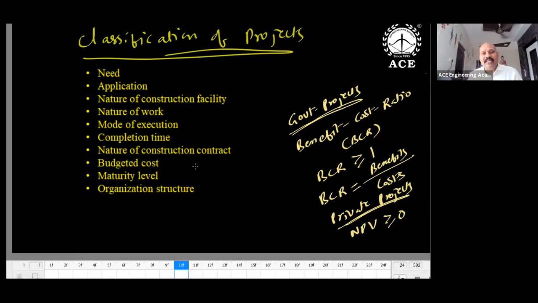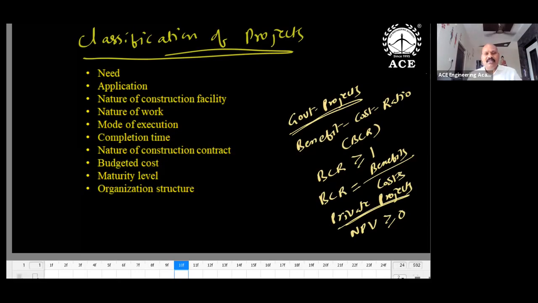Nature of construction contract: based on this, we may find engineering, procurement, construction, EPC, turnkey type, lump sum. A few contracts are BOT. You might have seen toll gates on highways, that is nothing but BOT type. And all government projects are now becoming PPP. Previously the government handled the project, but nowadays the government is taking the help of private people, a partnership type. It's a public-private partnership, PPP type.